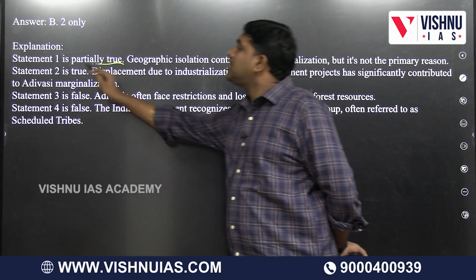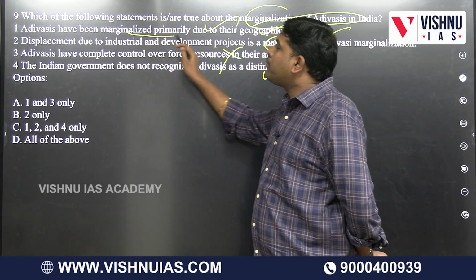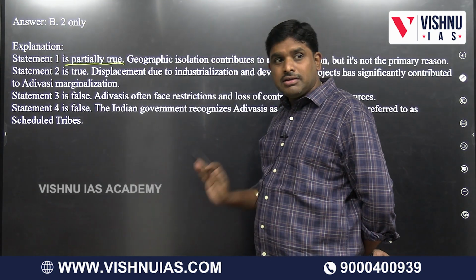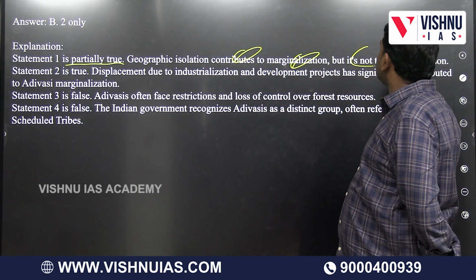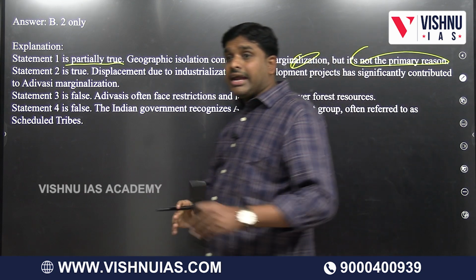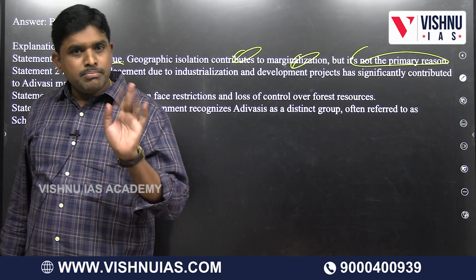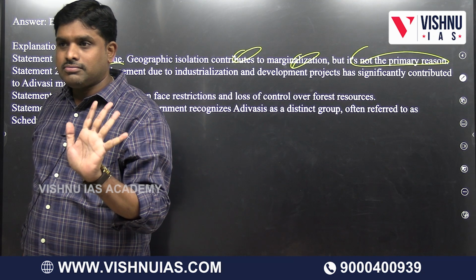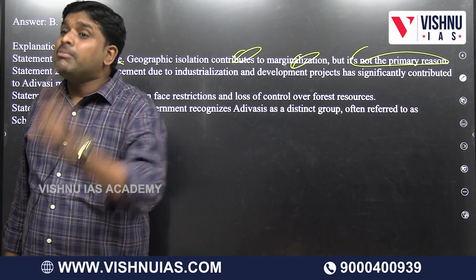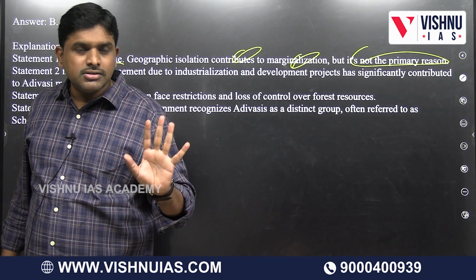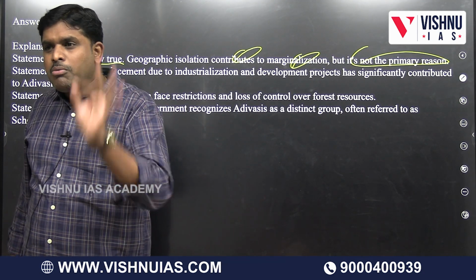First one, partially true. Adivasis have been marginalized primarily. That is the reason it is partially true. Geographical isolation contributes to marginalization, but is not the primary reason. It is not the sole reason. It is true, but it is not primarily the main one. Primarily means the most important reason.